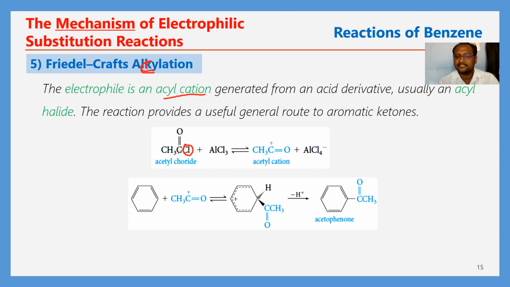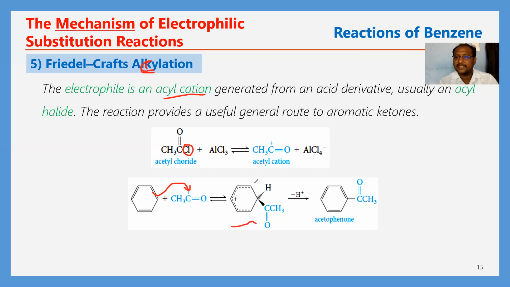So that's why this acyl cation formation takes place here. Acyl cation. This is the positive charge present on the CO group carbon. Next, AlCl4 minus is there, and in the second step, the generated acyl cation attacks the benzene nucleus.